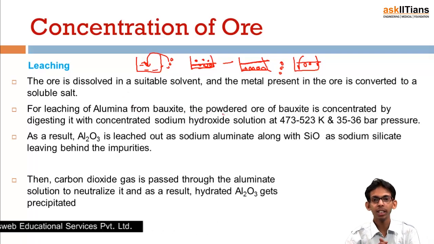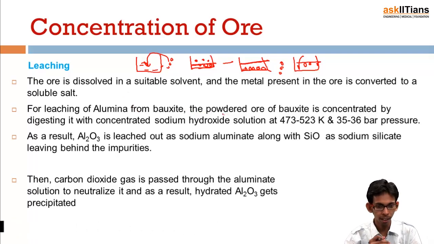Let's understand this with the example of leaching of alumina from bauxite. Bauxite is an ore of aluminium. What is done is that powdered ore of bauxite is concentrated by digesting or dissolving it with concentrated sodium hydroxide solution at this temperature and this pressure. As a result, Al2O3 is leached out as sodium aluminate, along with SiO2 as sodium silicate, leaving behind the impurities.